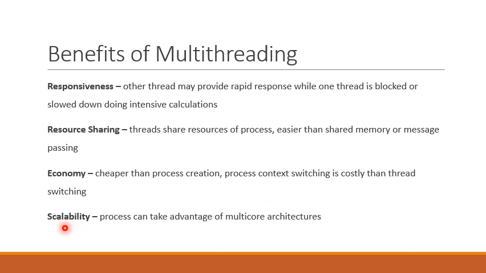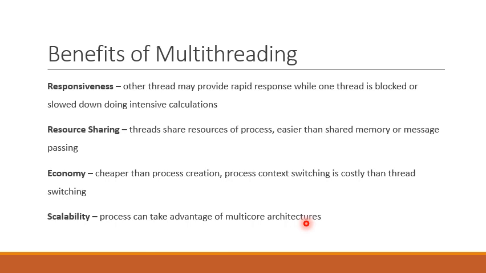Another benefit of multi-threading is scalability. Processes can take advantage of multi-core architectures. Now, a single-threaded process can only run on one CPU, no matter how many CPUs are available.